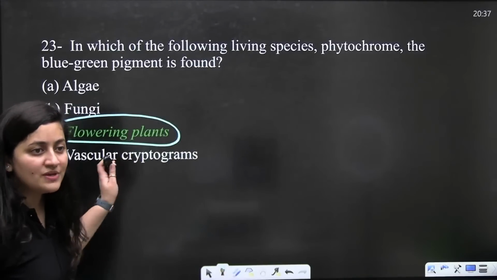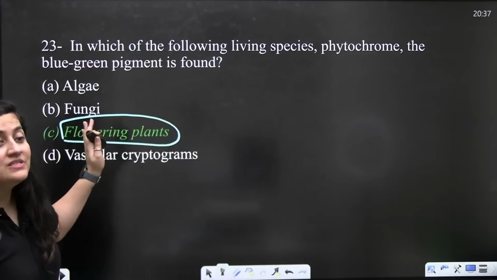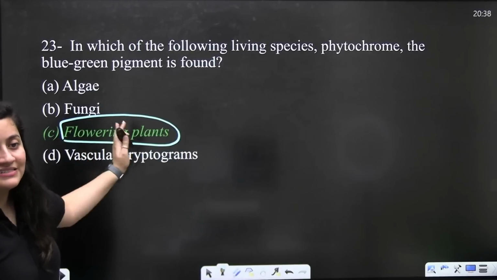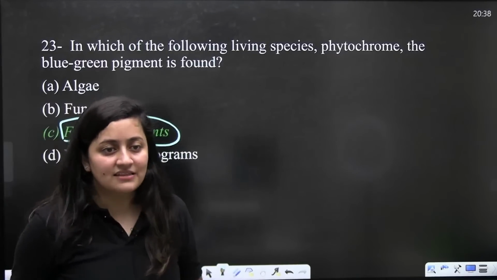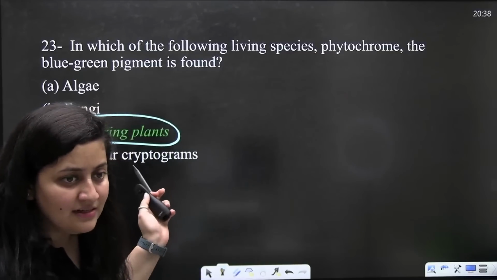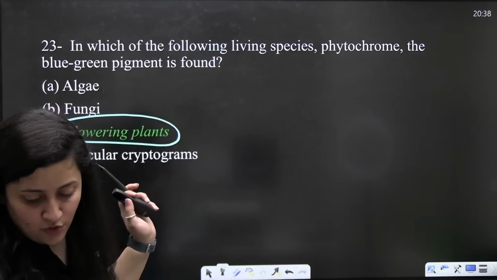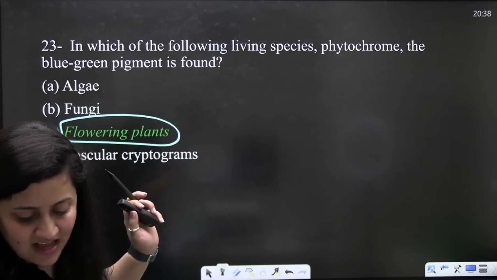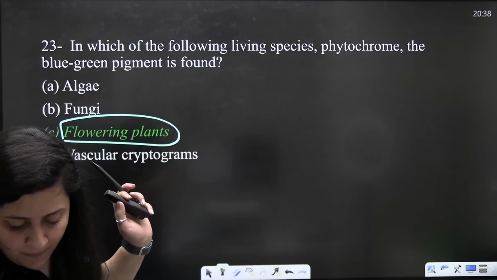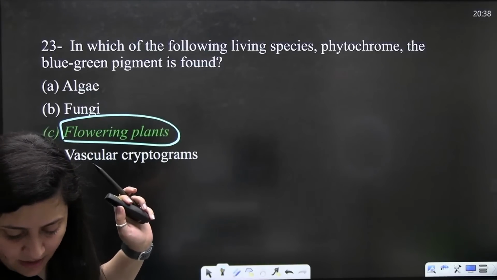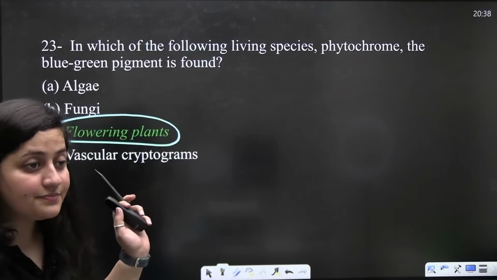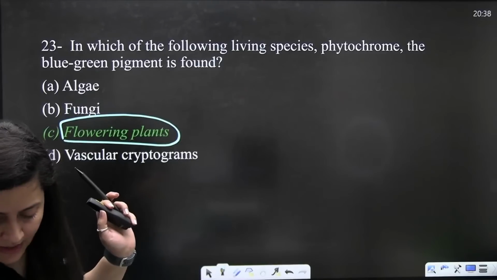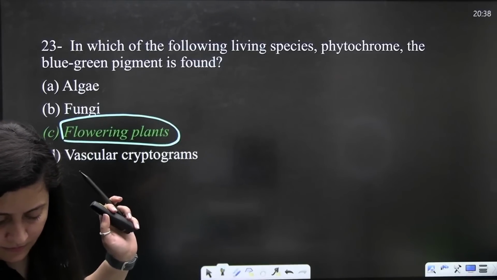Phytochromes are present in the flowering plants. The blue-green pigment is in the flowering plants. Do mention it in your notes. So here we are talking about the phytochrome, which is a pigment. Is that clear? Sure, bache? Done?